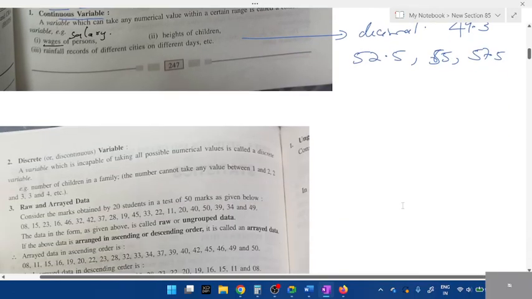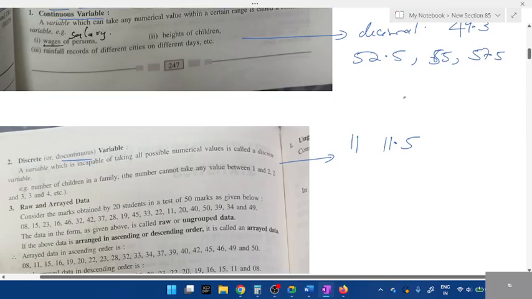Next we have the discrete variable. Discrete or discontinuous. This will not have decimals. It has only whole numbers. For example, the number of subjects you'll have in ninth. How many subjects will you have? Around 11? You can't say 11.5 subjects. Can we say 11.5?